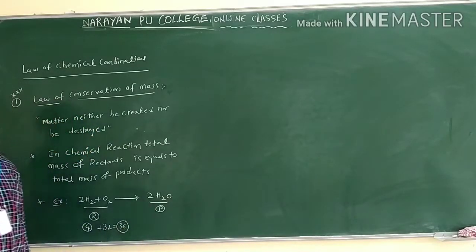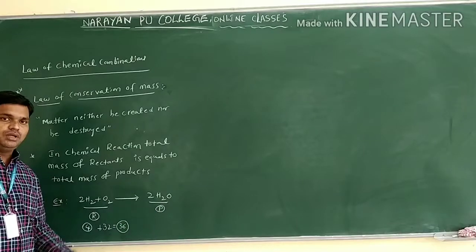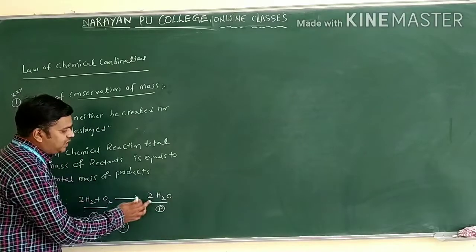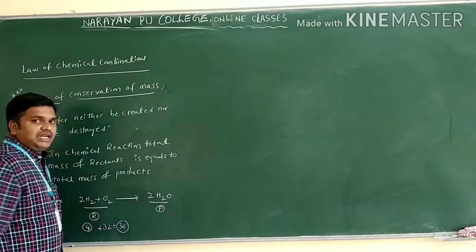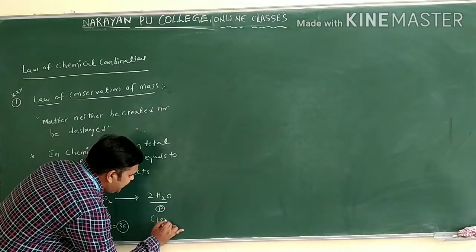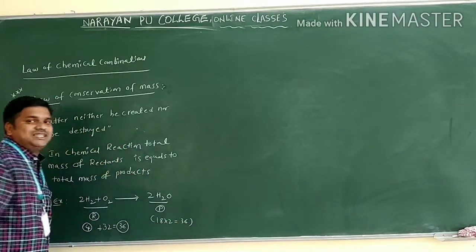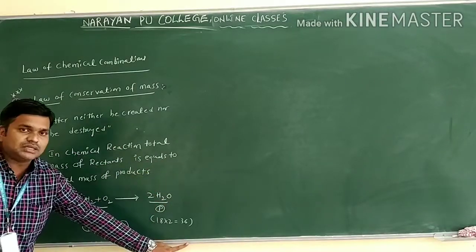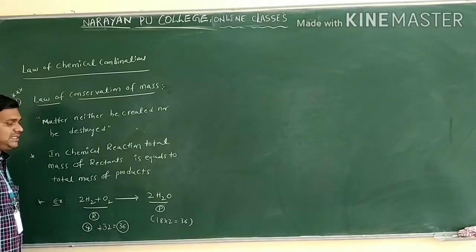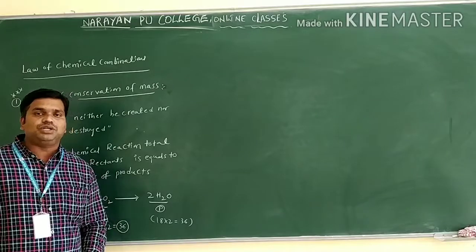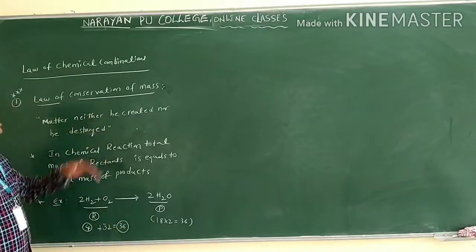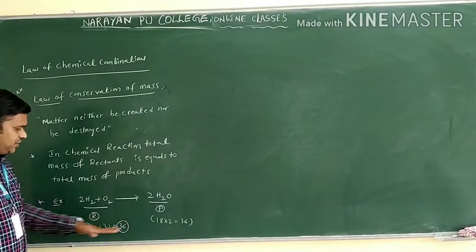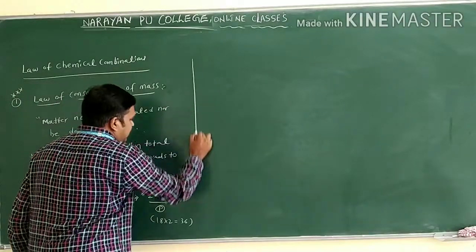Come to this one, water. The molecule formed is H2O. How many moles of water do we have? 2 moles of water. You can write separately: 4 hydrogens are there and 2 oxygen atoms are there. Or we can say 18 into 2, that is equal to 36, where 18 is the weight of one water molecule. Reactant mass is 36, product mass is also 36. So this satisfies the law of conservation of mass. In the exam, you can directly write the equation, no need for this calculation. Let us see one more example.